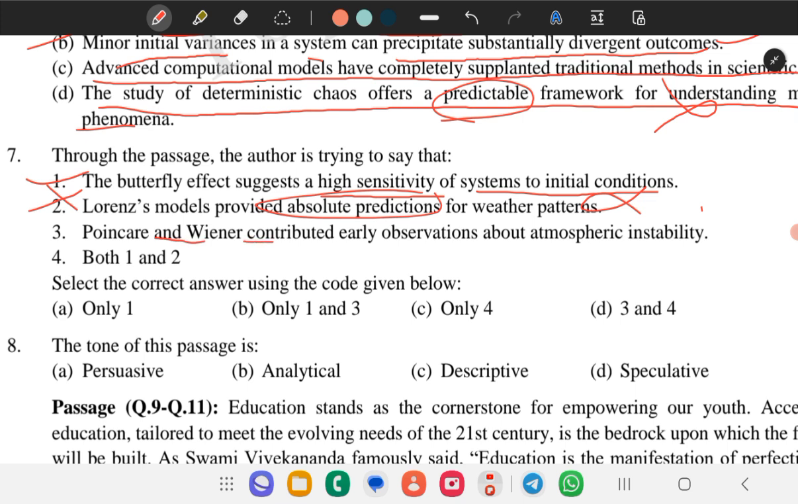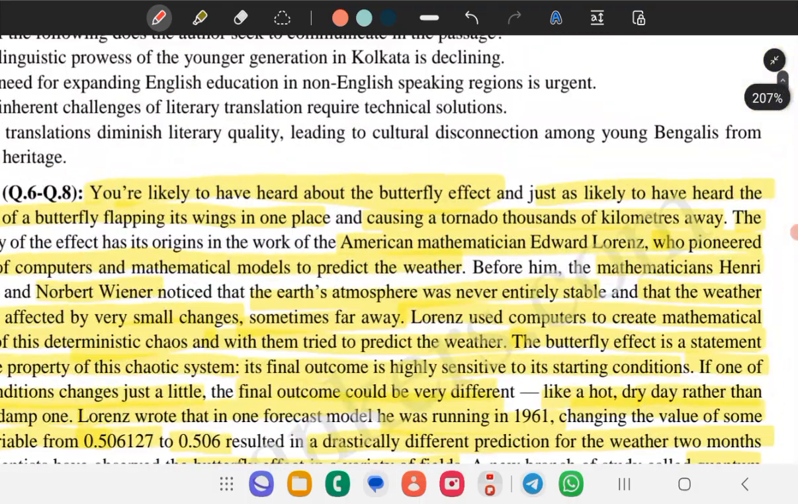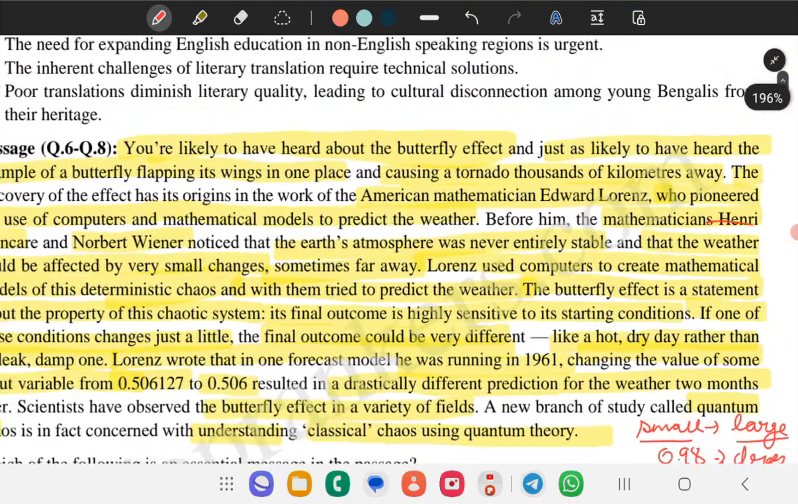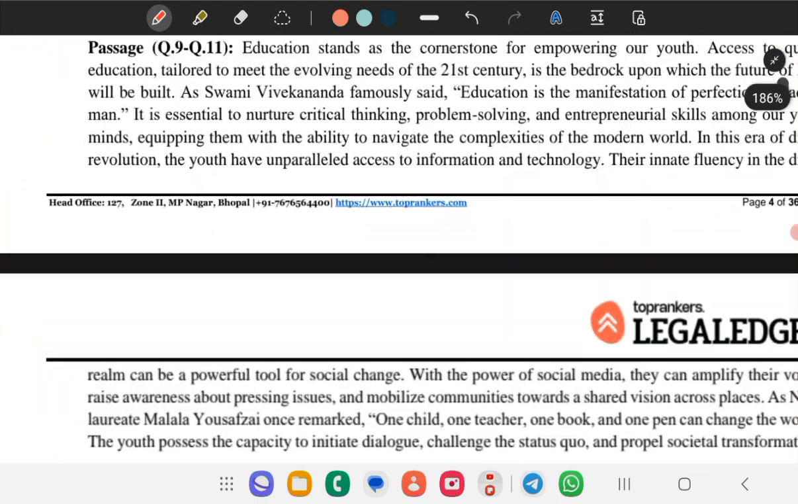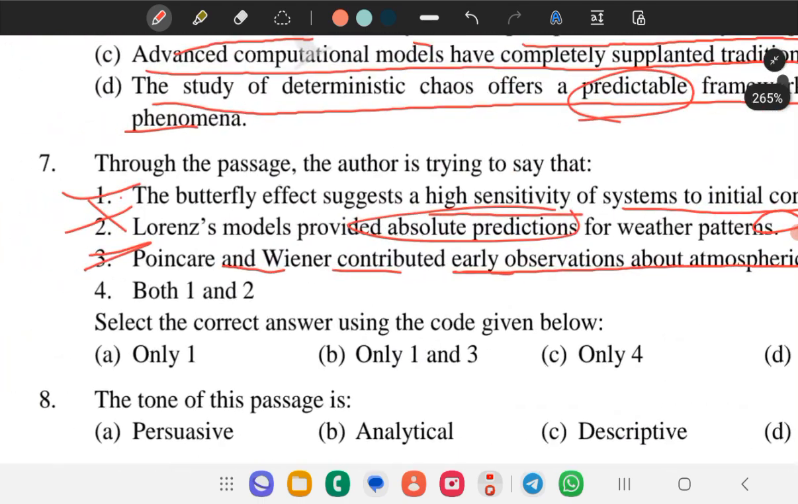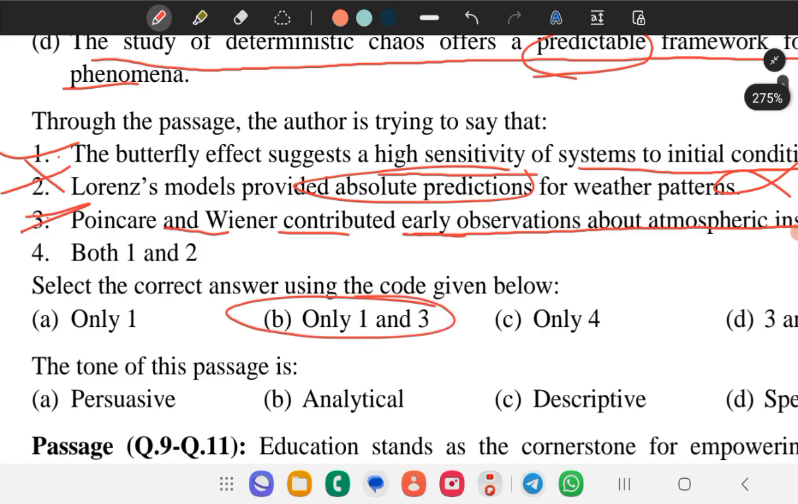Poincare and Wiener contributed early observation about the atmospheric instability. Yes, they say here in the passage that Henry and Norbert Wiener noticed the Earth's atmosphere was never entirely stable. From this, we could draw that 1 and 3 are correct, so the answer would be option number B.